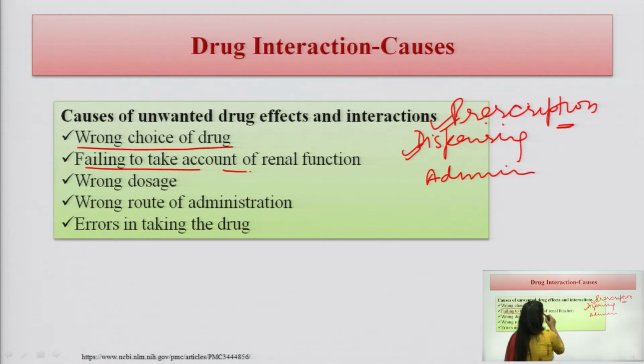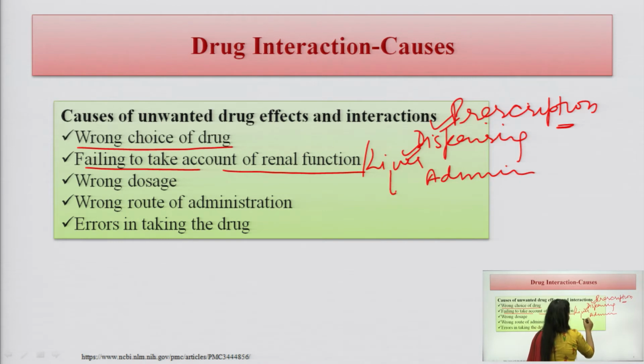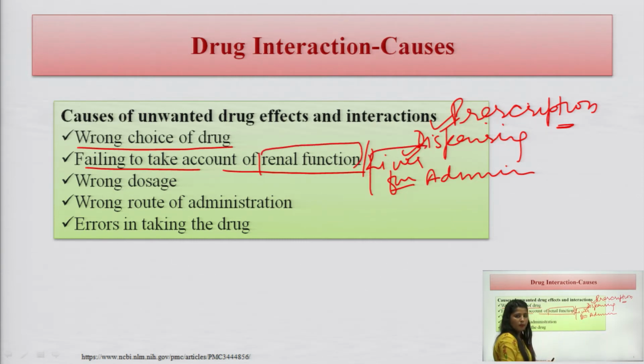Failing to take account of renal function, and not only renal function, liver function also. If the patient is suffering from any disease in which the liver function or the renal function is compromised, then because the drug is metabolized and excreted by these two organs, it is very important, when the doctor prescribes a drug to the patient, to note these points.